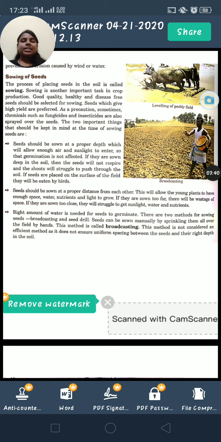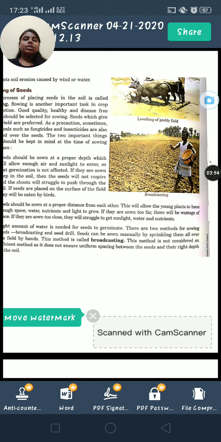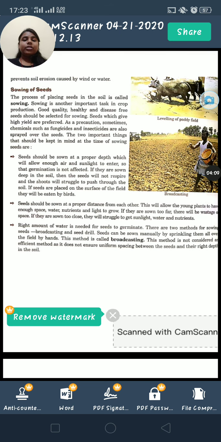What is broadcasting? Broadcasting is manually sprinkling the seed all over the field by hand. Manually means with the help of hand. Look at the farmer, how he is sowing the seed. Just taking seeds in the hand and sprinkling them all over the field. This method is called broadcasting.